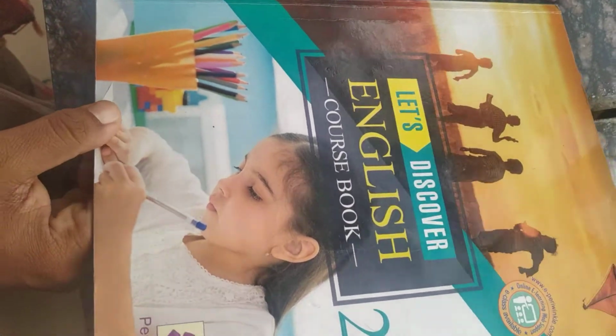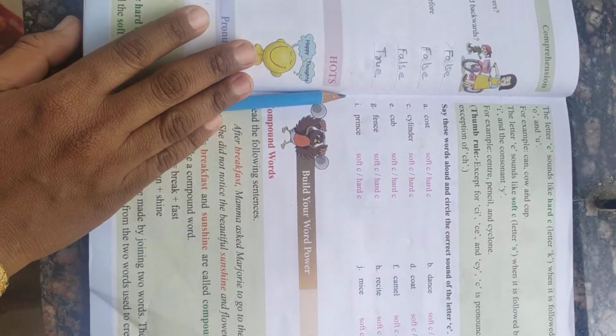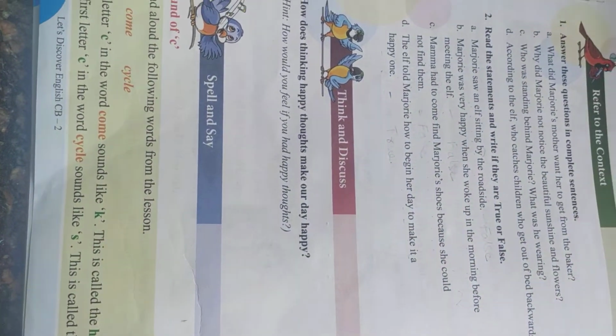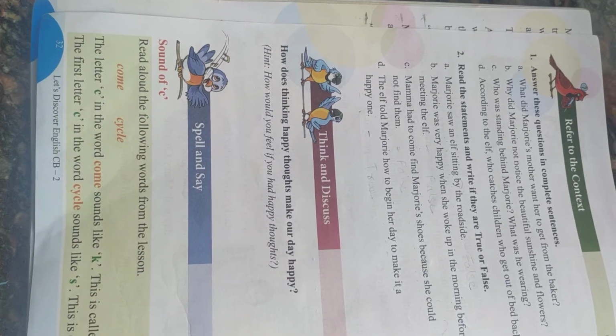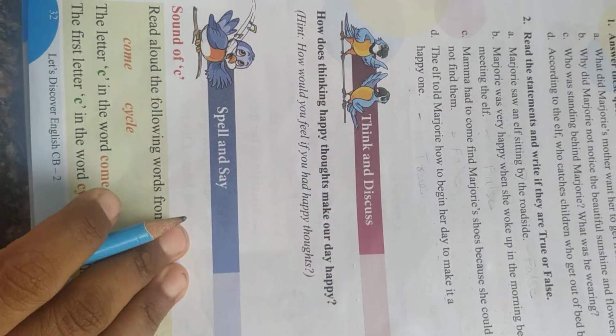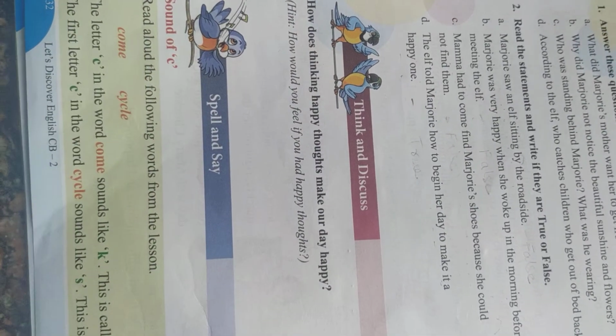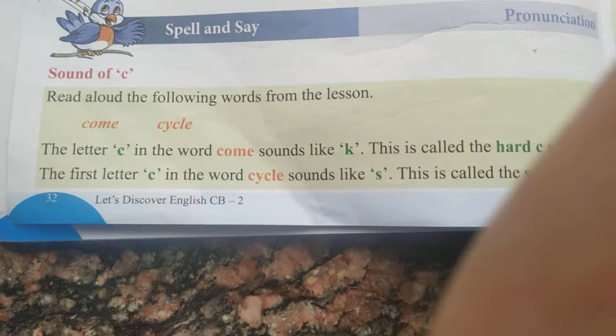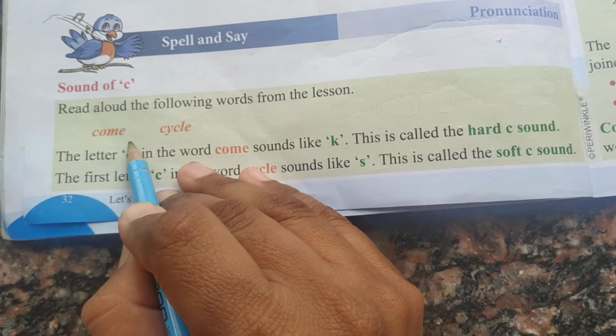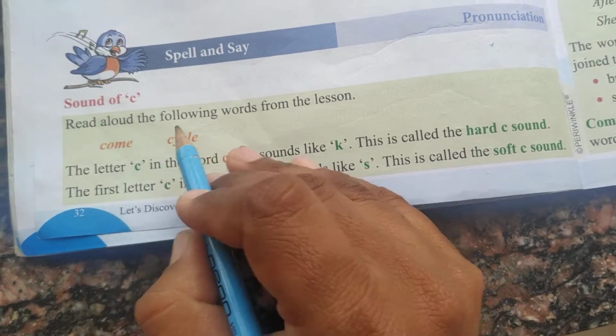Today let us do some exercise grammar part from the lesson The Happy Days Always. Okay, open page number 32. We'll see the sound of C. Children, read aloud these words. See here, C-O-M-E, come. Come.